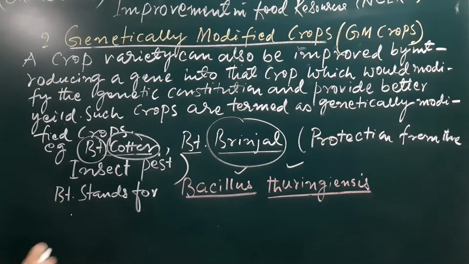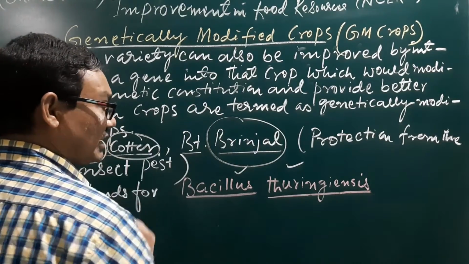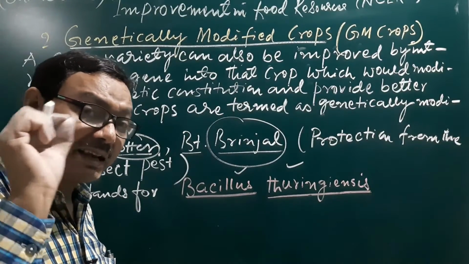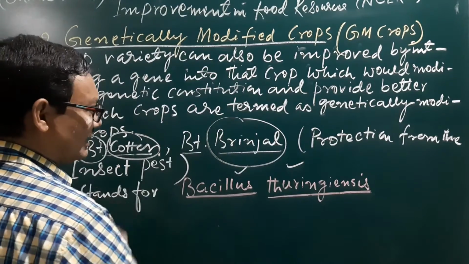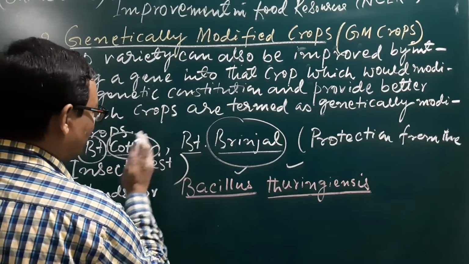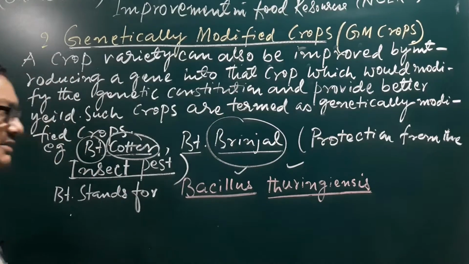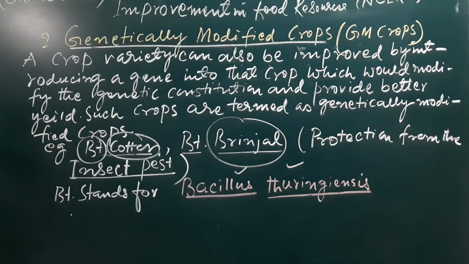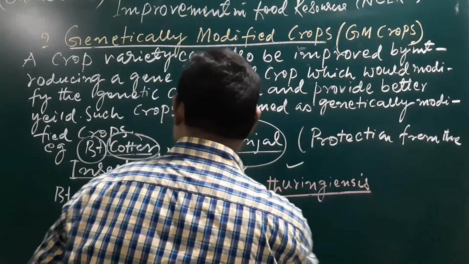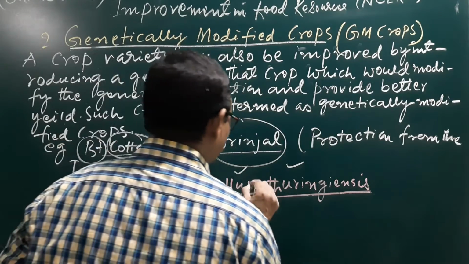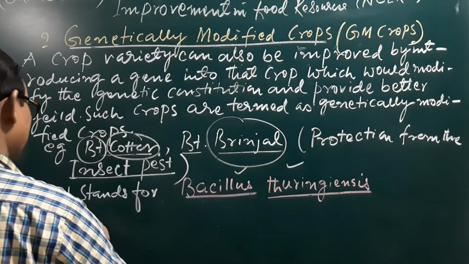बैगन, इन दोनों में इंट्रोड्यूस किया गया. किस लिए? For what desirable characters are required in these two plants? That means these two plants are suffering very much with insects and pests. That's why, to protect and to resist against the pest or the insect, this Bt gene can be introduced.